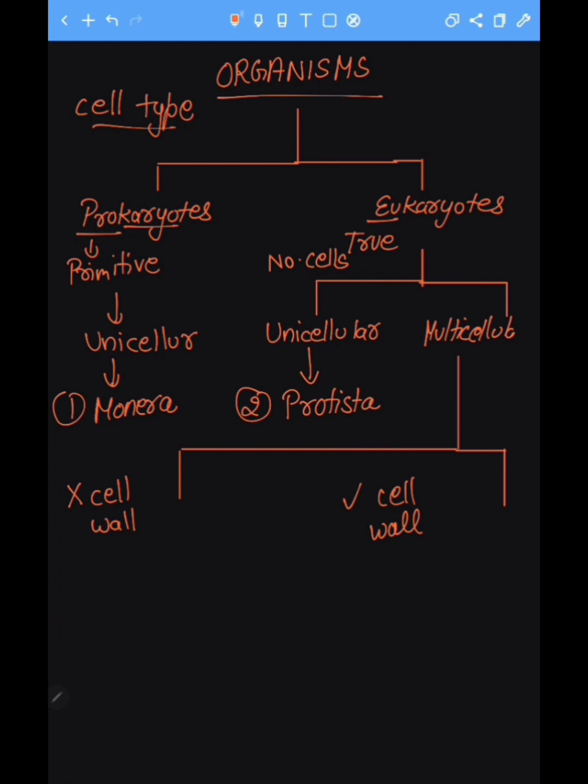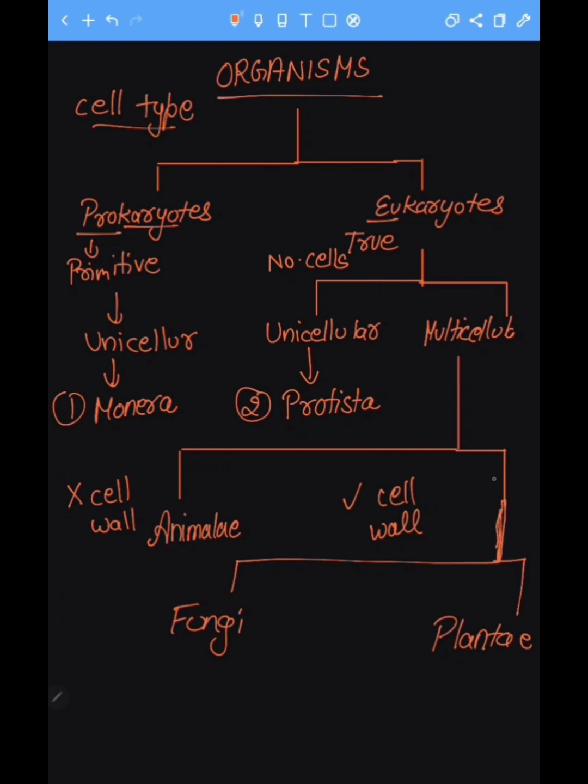Those which are multicellular and without cell wall come under Animalia. And those which have cell wall and are multicellular are again subdivided into two types: fungi and Plantae.